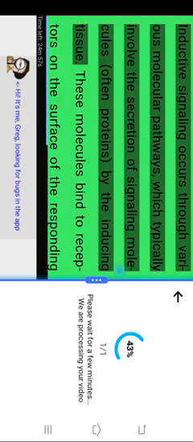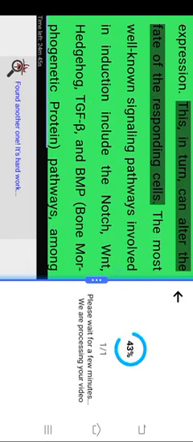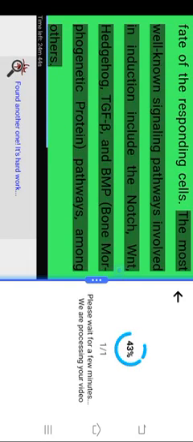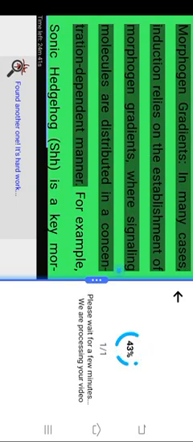Mechanisms of induction. Inductive signaling occurs through various molecular pathways, which typically involve the secretion of signaling molecules, often proteins, by the inducing tissue. These molecules bind to receptors on the surface of the responding cells, triggering intracellular signaling cascades that lead to changes in gene expression. This, in turn, can alter the fate of the responding cells. The most well-known signaling pathways involved in induction include the Notch, WNT, Hedgehog, TGF-beta, and BMP, bone morphogenic protein, pathways, among others. Morphogen gradients.